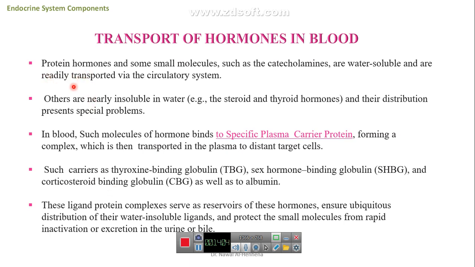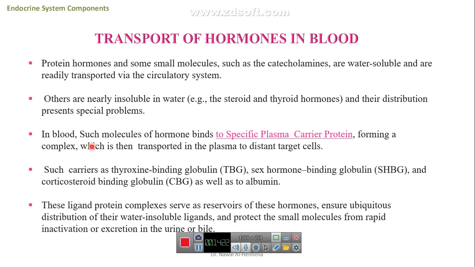Before the hormone reaches the target cells, some hormones are protein hormones and some of them are small molecules. These small molecules are water-soluble hormones, and they can be transported through the circulatory system.